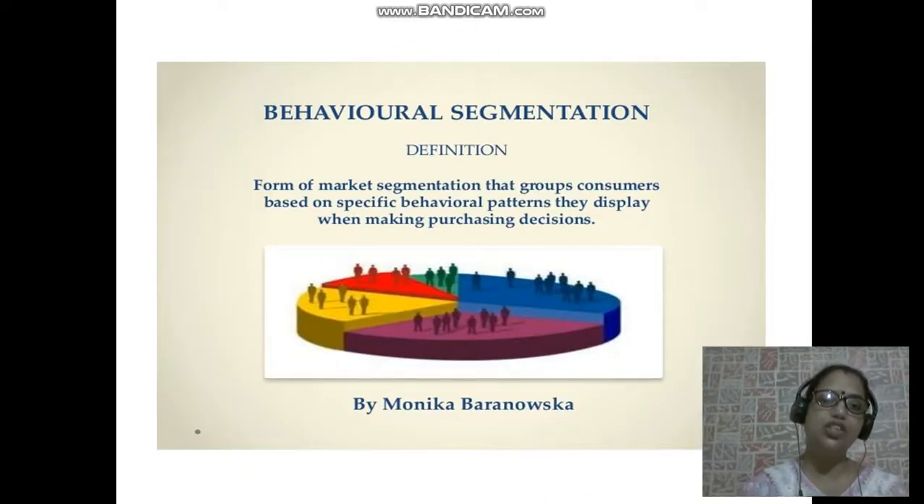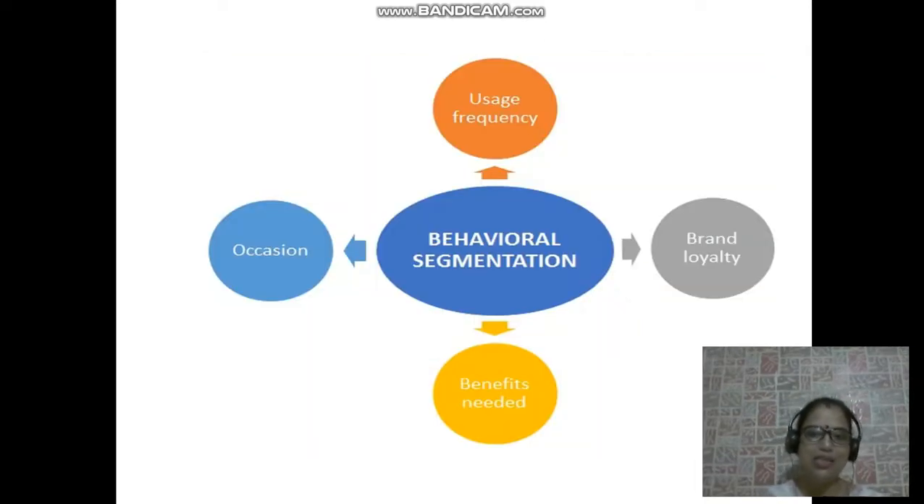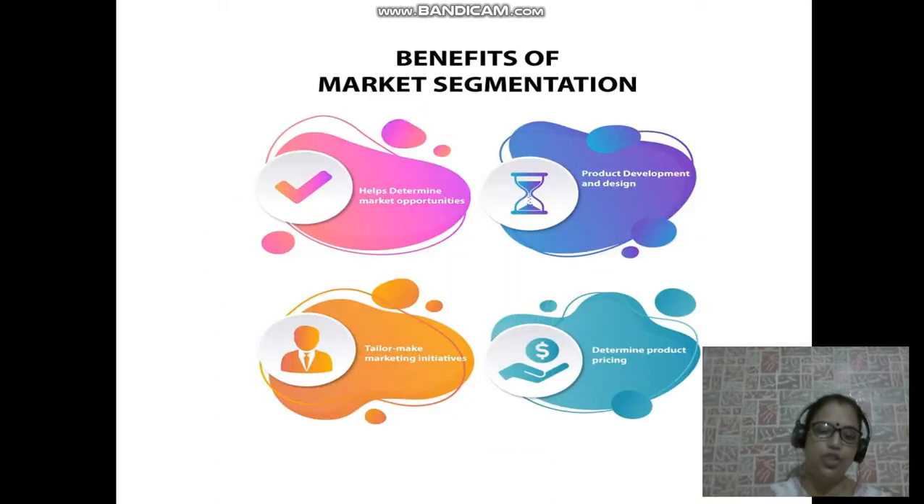Behavioral segmentation is, as a consumer, how do you behave? How frequently do you buy the product? Do you bargain the price of the product? What if you don't get the product? Will you be disloyal to the brand, etc.? So all these things are considered in behavioral segmentation. So it has usage, brand loyalty, benefits and the occasion of purchase.